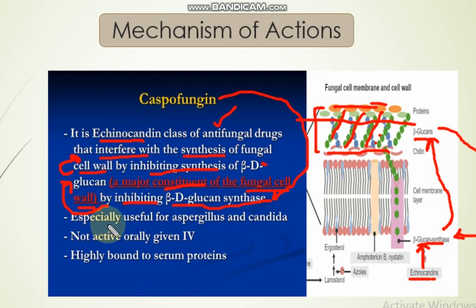Caspofungin is especially useful for Aspergillus and Candida infections. It is not active orally and is given IV. Caspofungin is not active orally, so because of this reason we administer it through the IV route. It is also highly bound to serum protein or plasma protein.